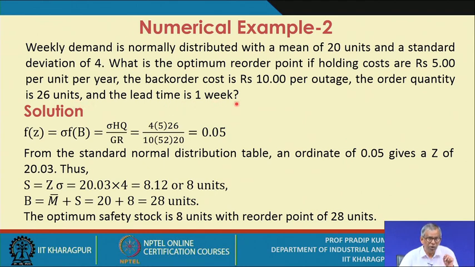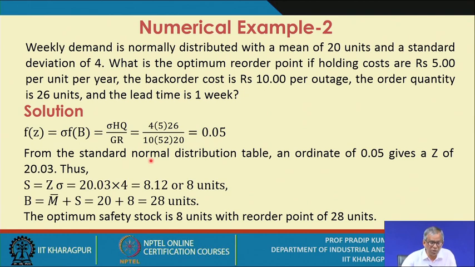So here your main purpose is how to get the value of the reorder point. So you have these expressions, that means it is normally distributed. So what you try to do, you have the expression for F(B). Now this is to be expressed in standard deviation units as far as the normal distribution is concerned. So this is f(Z). So we get the f(Z) value. So F(B) value is HQ by GR. So when the sigma is known, already the value of sigma is specified. So f(Z) value is 0.05.